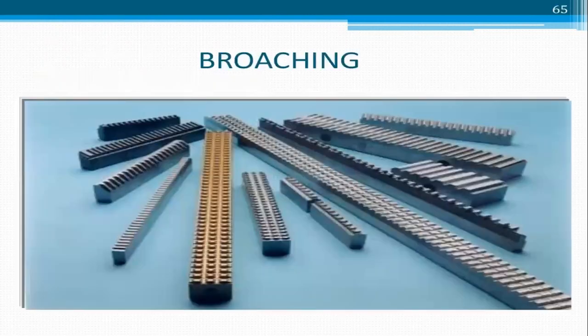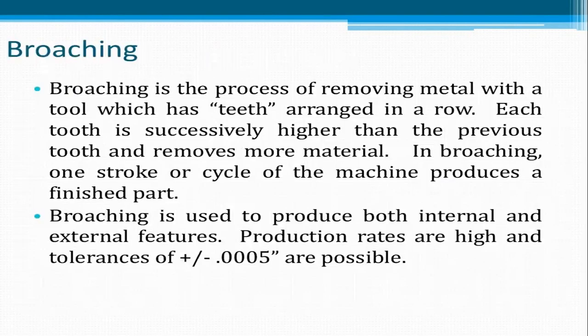The broaching operation. Next topic is broaching operation. Broaching is a process of removing metal with a tool which has teeth arranged in a row. Each tooth is successively higher than the previous tooth and removes more material. In broaching, one stroke or cycle of the machine produces a finished part. Broaching is used to produce both internal and external features. Production rates are high and tolerances of plus or minus 0.005 are possible.